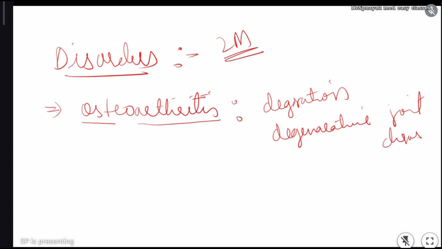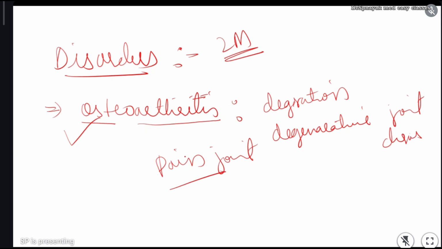Here the bones and the joints, cartilage, or all the accessory joint substances in the synovial joint, whatever we have discussed, if anything is missing, if anything is deficient, if bone degradation is seen, that will cause osteoarthritis, and with this it will cause a lot of pain in joints. This type of joint disease is called osteoarthritis.